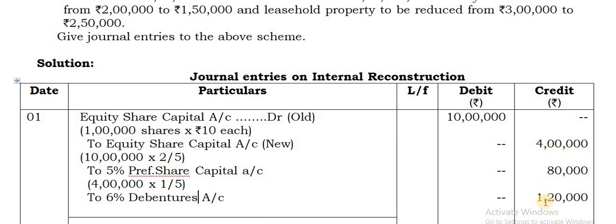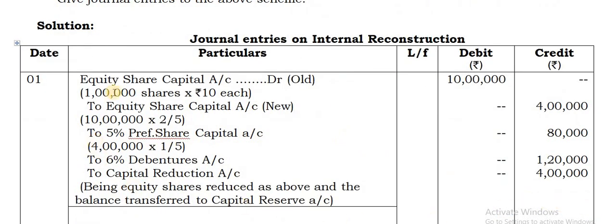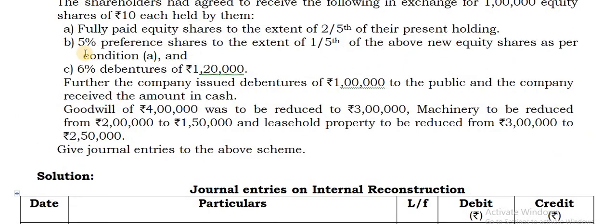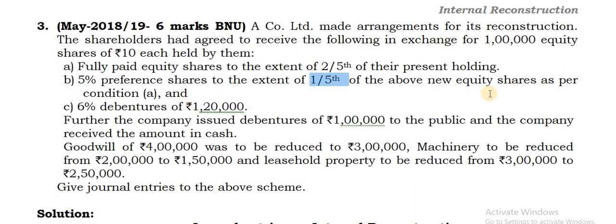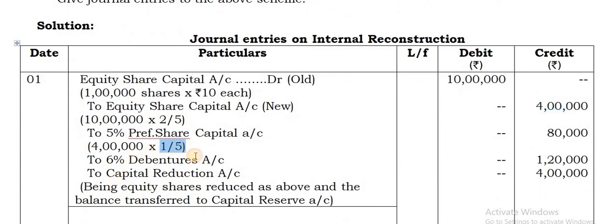If you notice here, this comes to 6 lakhs. So the balance 4 lakhs, that is the amount foregone by them, will be transferred to capital reduction account or reconstruction account. Hope you have understood this. Be careful here. Why are we taking 4 lakhs? It is clearly given: it is 1/5 not of this total 10 lakhs, but 1/5 of the new equity shares. The new equity shares are 4 lakhs worth, and on that you have to apply 1/5. Now this is the first entry.